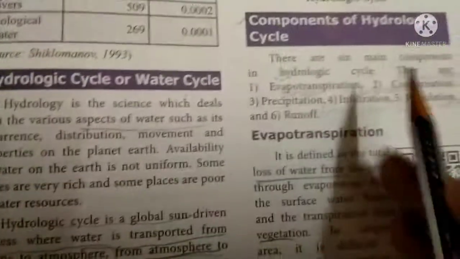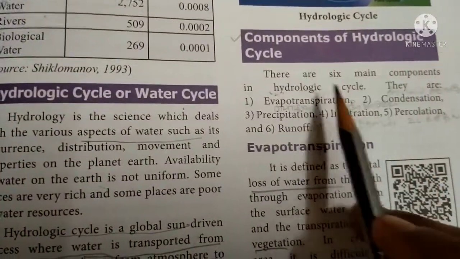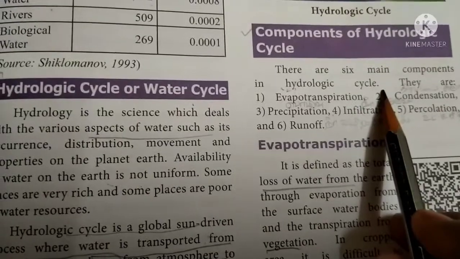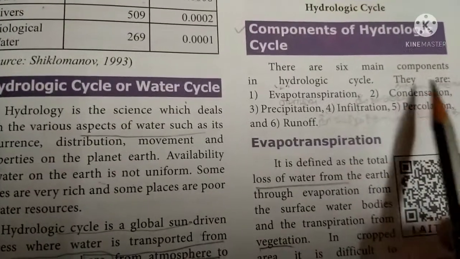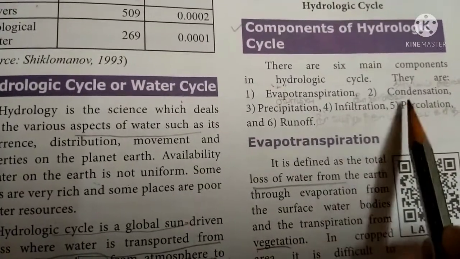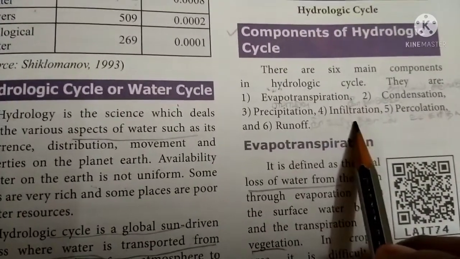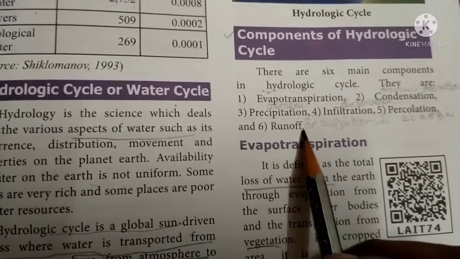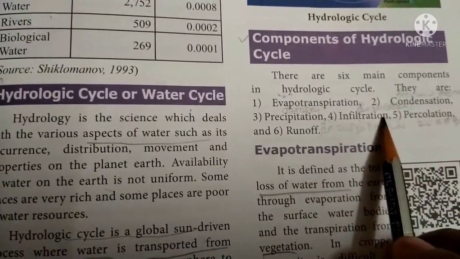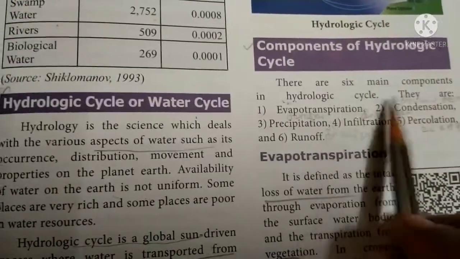Now the components of the hydrologic cycle. There are main components in the hydrologic cycle, and this is an important one. They are evapotranspiration, condensation, precipitation, infiltration, percolation and runoff.